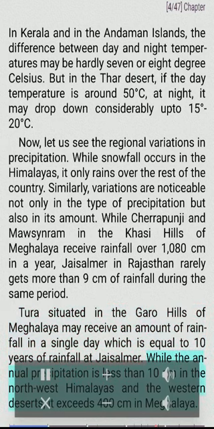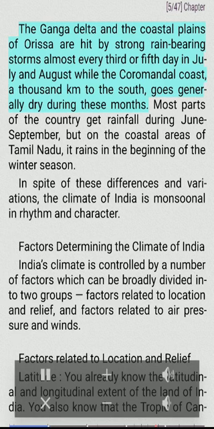While the annual precipitation is less than 10 centimeters in the northwest Himalayas and the western deserts, it exceeds 400 centimeters in Meghalaya. The Ganga Delta and the coastal plains of Orissa are hit by strong rain-bearing storms almost every third or fifth day in July and August, while the Coromandel coast, 1,000 km to the south, generally goes dry during these months. Most parts of the country get rainfall during June-September, but on the coastal areas of Tamil Nadu, it rains in the beginning of the winter season. In spite of these differences and variations, the climate of India is monsoonal in rhythm and character.